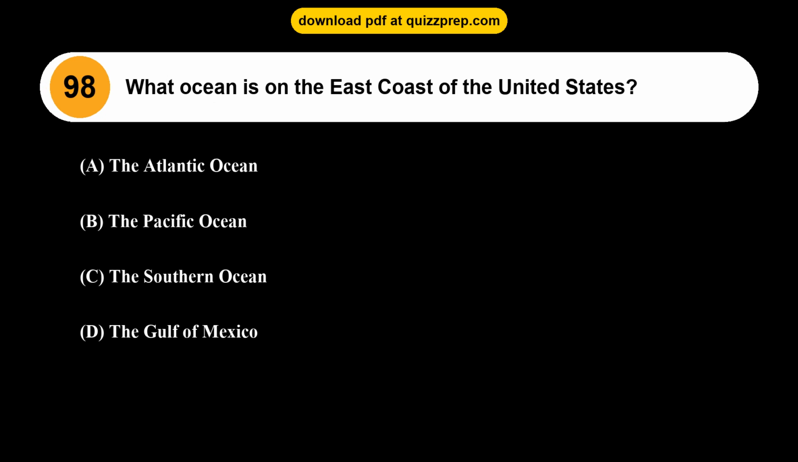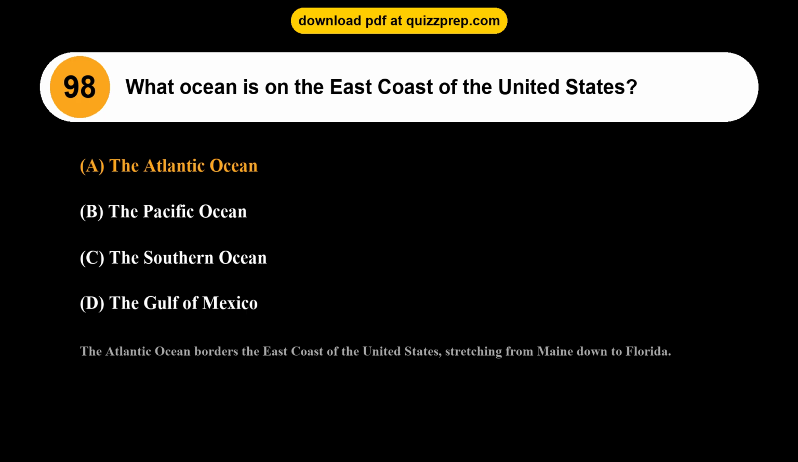Question 98. What ocean is on the east coast of the United States? Option A, the Atlantic Ocean. Option B, the Pacific Ocean. Option C, the Southern Ocean. Option D, the Gulf of Mexico. The correct answer is option A. The Atlantic Ocean. The Atlantic Ocean borders the east coast of the United States, stretching from Maine down to Florida.